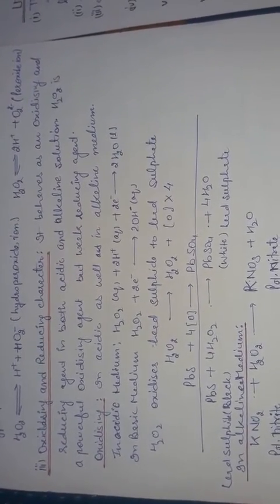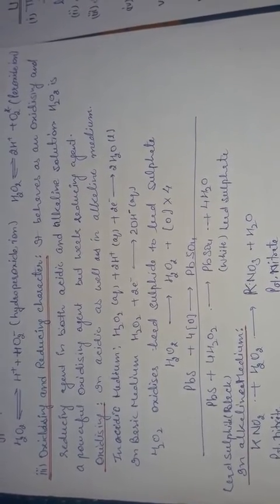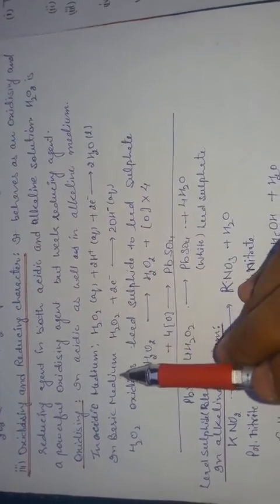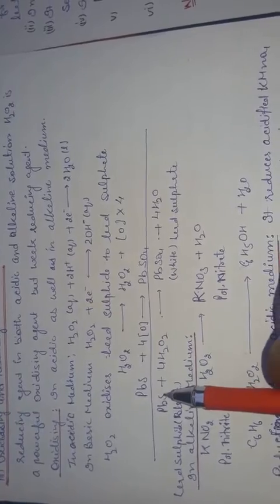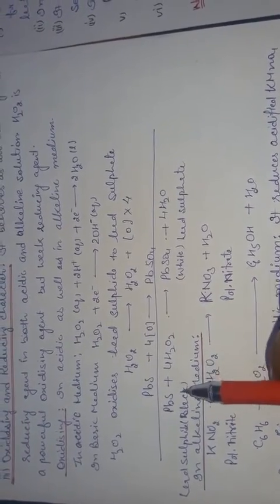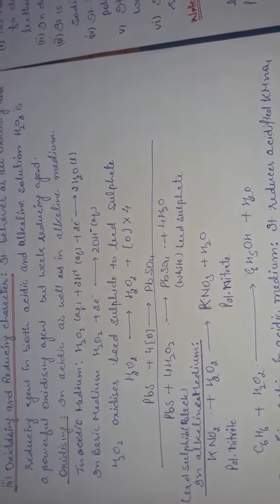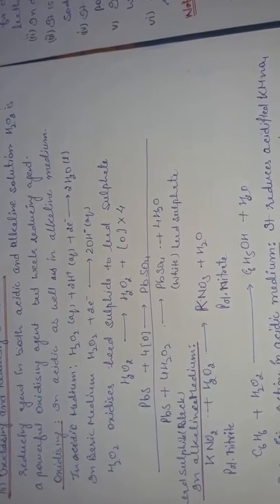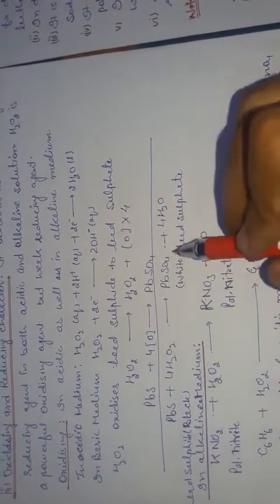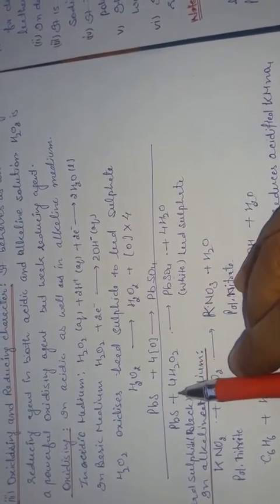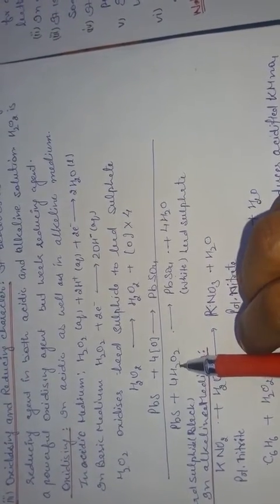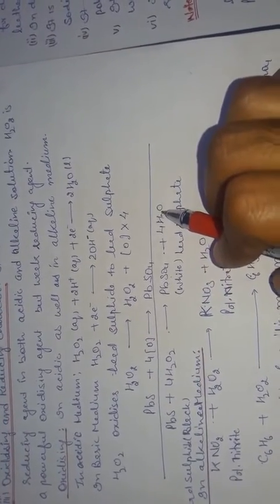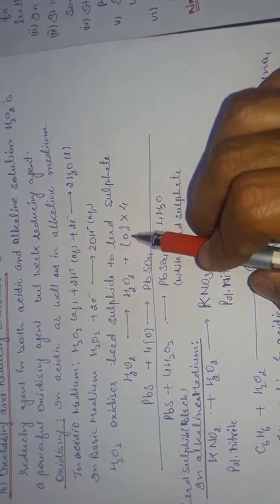Firstly, we discuss when hydrogen peroxide acts as an oxidizing agent in the acidic medium. In the acidic medium, lead sulfide is converted into lead sulfate, because the lead sulfide is treated with hydrogen peroxide, and is converted into lead sulfate plus water. This oxygen is nascent oxygen.